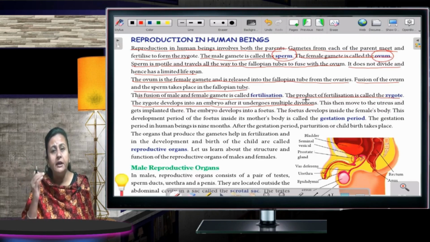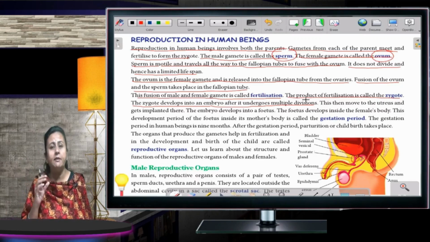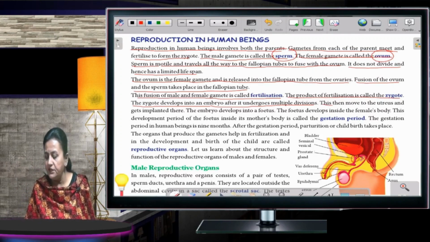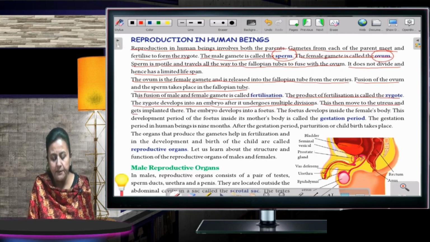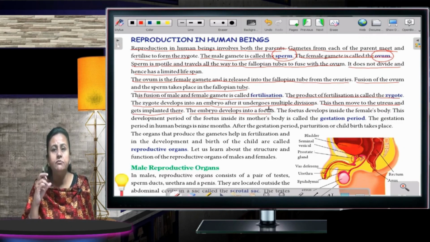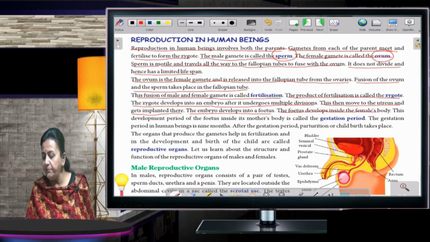The zygote undergoes multiple divisions. And what happens at the last? What do you get? You get an embryo. This then moves to the uterus and gets implanted there. The embryo develops into a fetus. The baby in the mother's womb is known as fetus. The fetus develops inside the female's body.